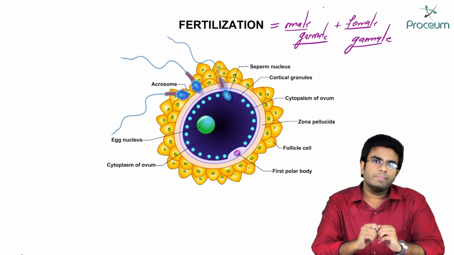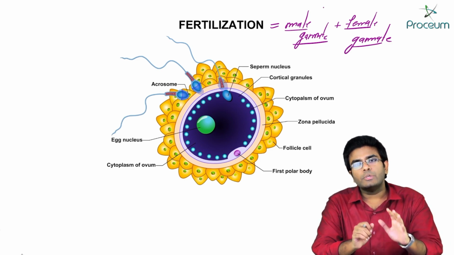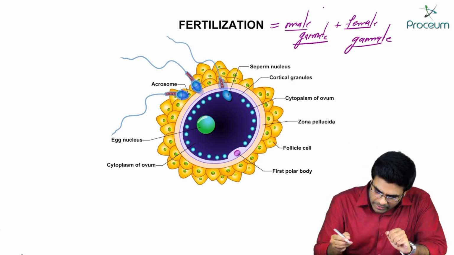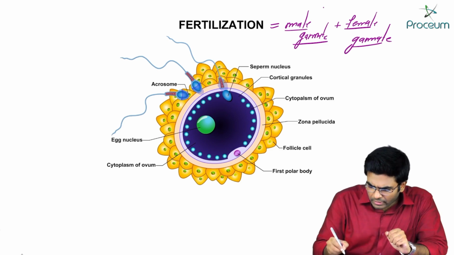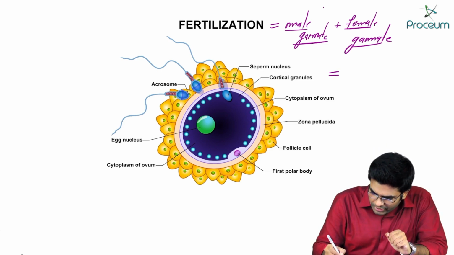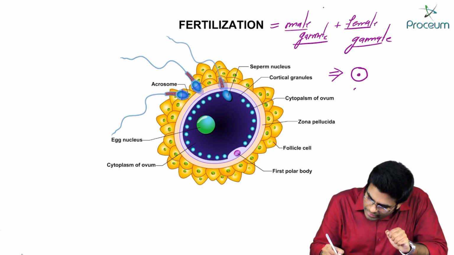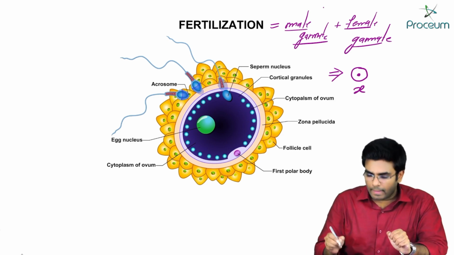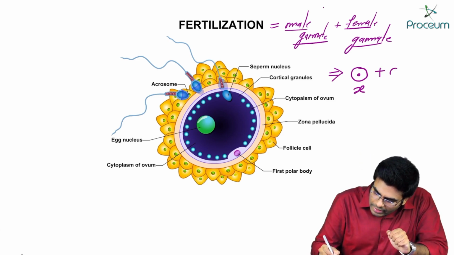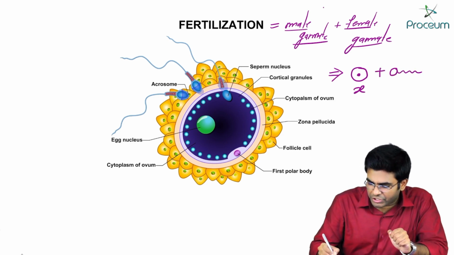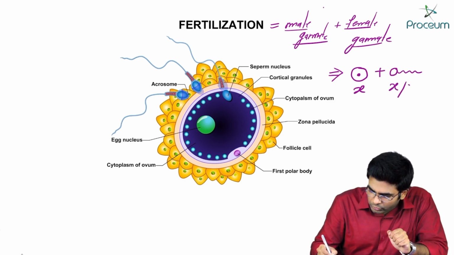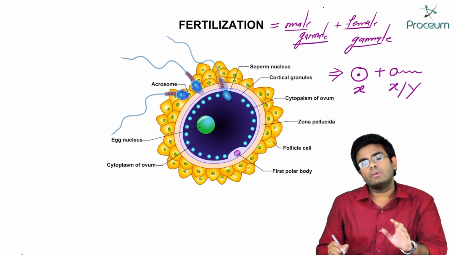So during this step, what are the important points you need to keep in mind? Guys, please remember, during fertilization, an ovum will all the time carry an X chromosome, but a sperm during fertilization can carry an X chromosome or even a Y chromosome.